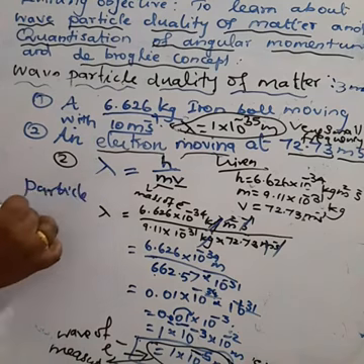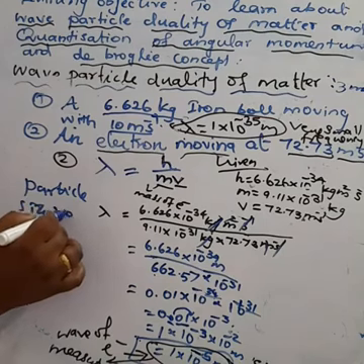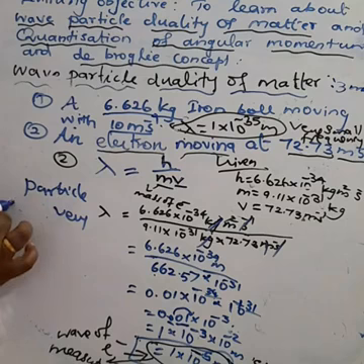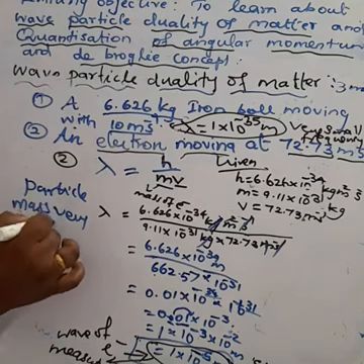Then only we can measure the wavelength. If the mass of the particle is high, we cannot measure it; it is insignificant to measure. Okay, understand?